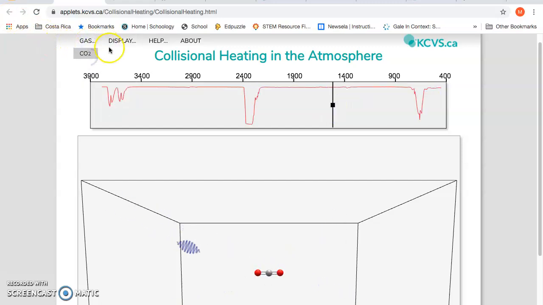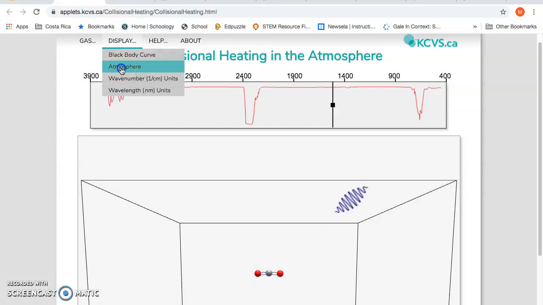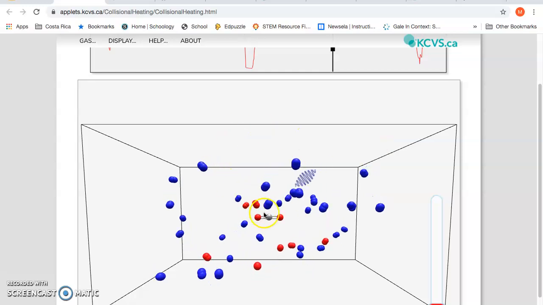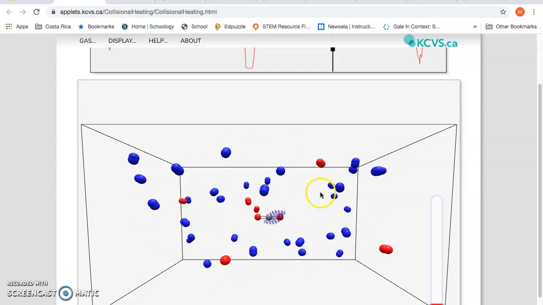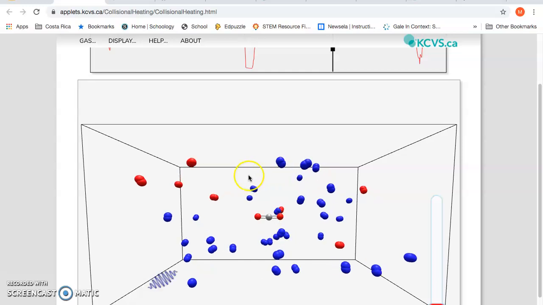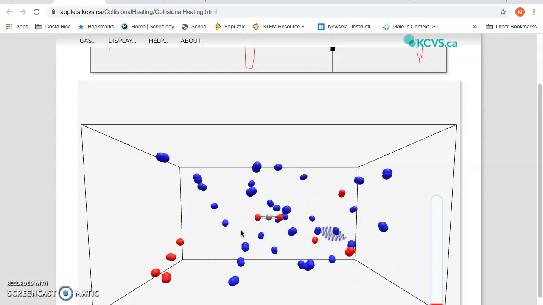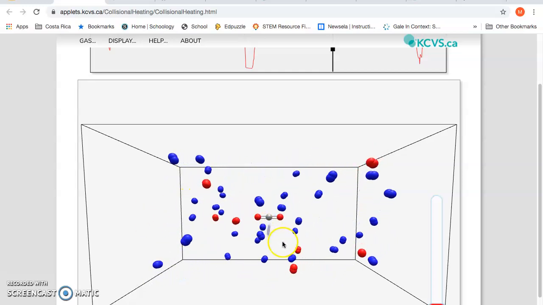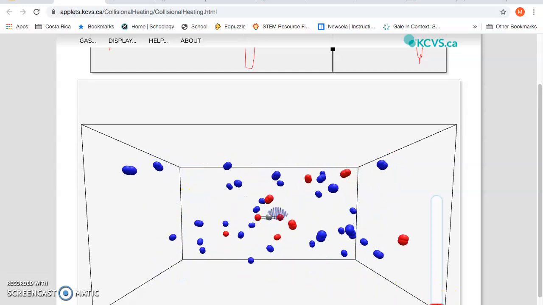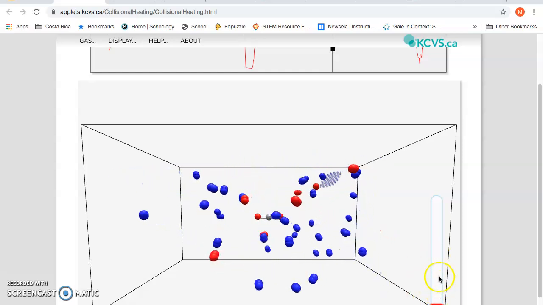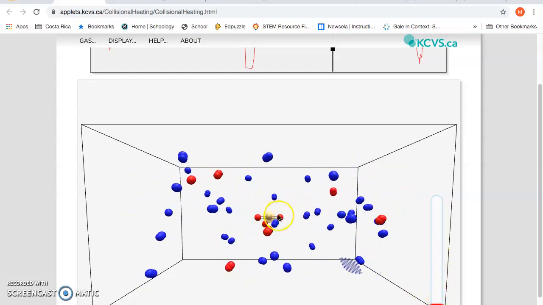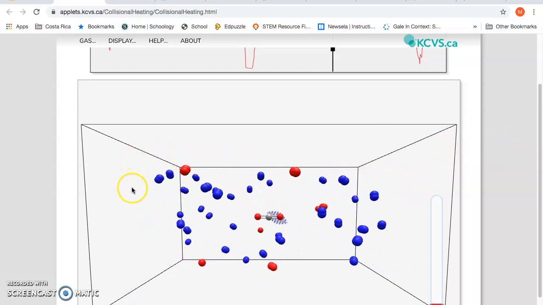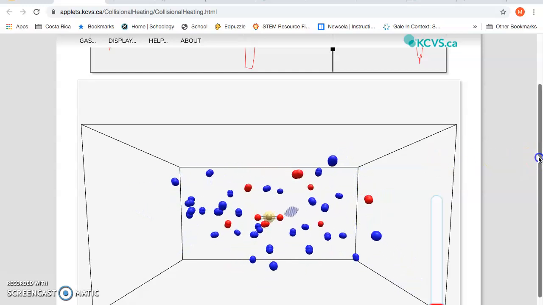Let me go back to carbon dioxide, and then let's see what happens in the atmosphere. Okay, so here's the setup of the atmosphere. The blue ones, the most numerous, are the nitrogen, because the atmosphere consists mostly of nitrogen. The red ones are oxygen. This is a thermometer, so we can measure temperature here. Here's your carbon dioxide. Not much is happening to it. It's bouncing against a container.